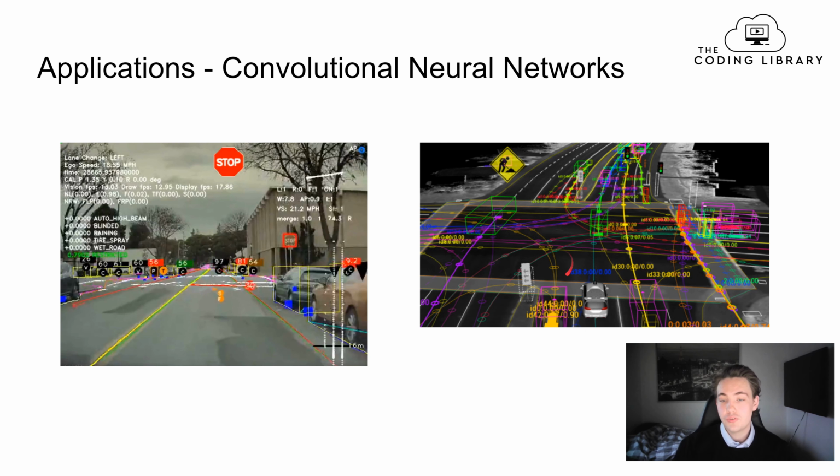And then over to the right, it's kind of the same, where it's a Waymo approach, where it has some other information and combines it with their convolutional neural networks. But it's the same approach, where they have different kinds of classification problems, like these 3D detections of the car, which is also a classification problem, and they have path estimation, or path finding, deep neural networks running as well, taking input from the camera and other sensors in the car. So they get inputs from the cameras, and then they do object detection of the different kinds of objects that are relevant for the car when it's driving around in the environment.